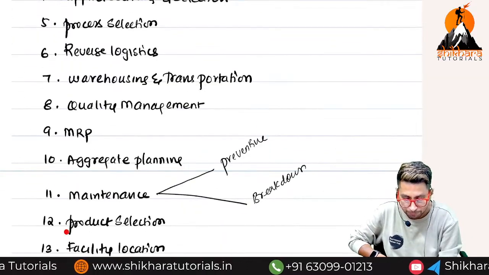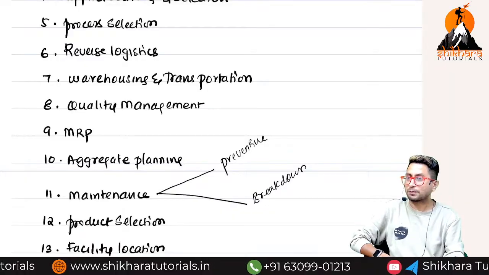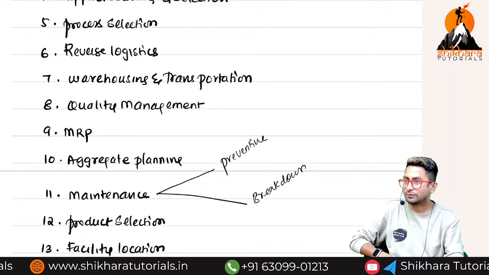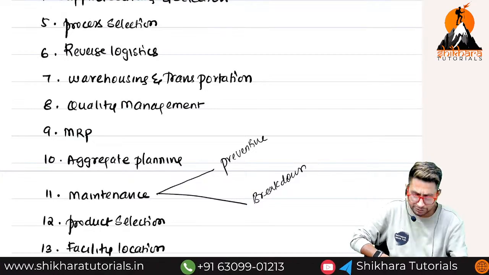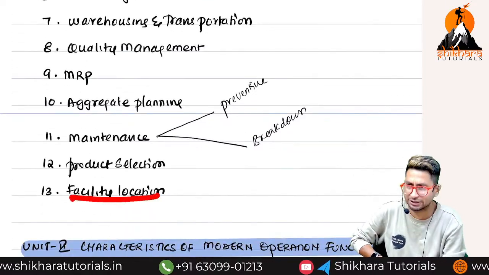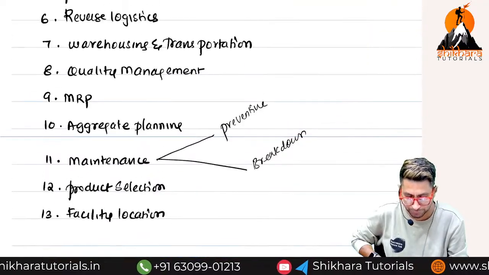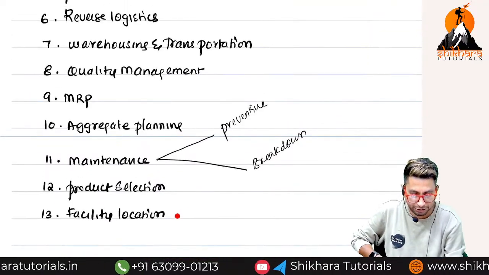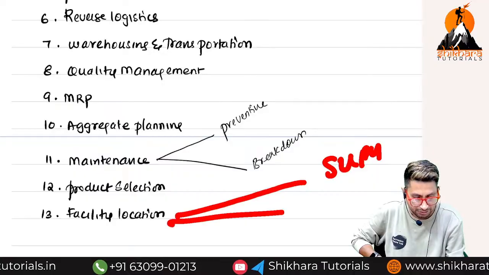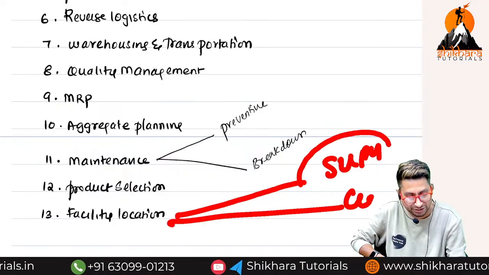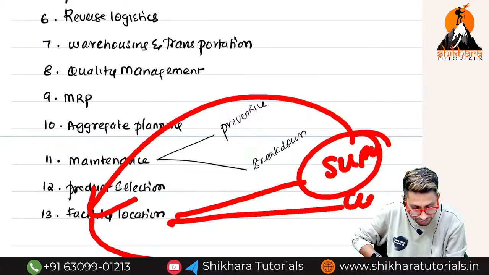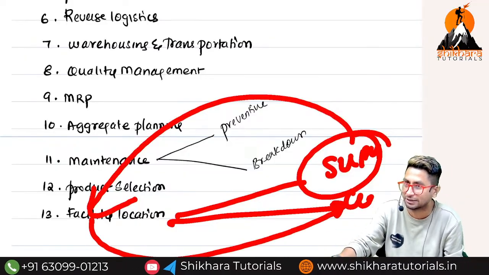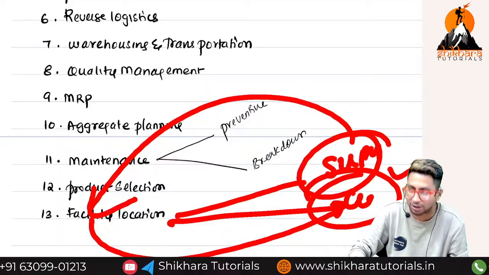And then comes product selection. Which product will you select to manufacture? What customers want to buy or what customers don't want to buy? Simple. Facility location. I think I already told this, right? Where should my facility be located? Near the supplier and the customer. Select a location from where you can easily get the raw materials, and it should also be nearby the market so that the product can be delivered.